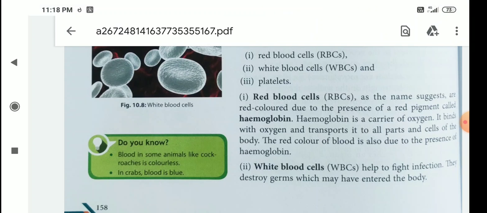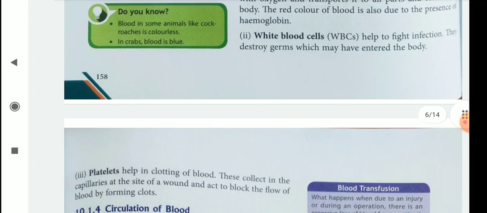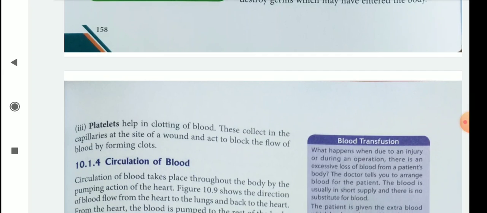Then white blood cells. They help to fight infection. They destroy germs which may have entered the body. Then platelets. They help in clotting of blood. These collect in the capillaries at the site of a wound and act to block the flow of blood by forming clots. So, children, be clear about blood, red blood cells, white blood cells and platelets.